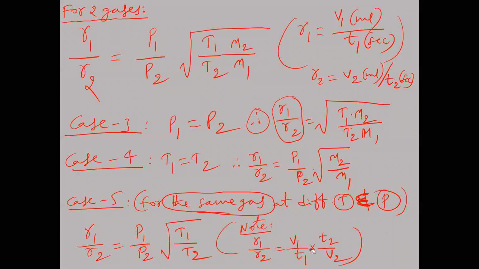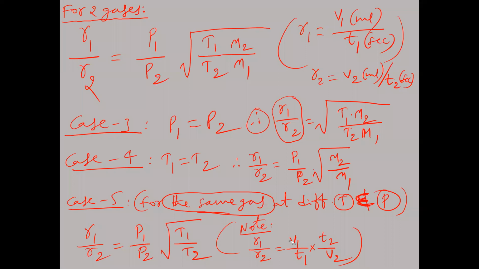So V1 by T1 into T2 by V2. This one we have to substitute in the place of R1 by R2. If volumes are mentioned and if time is mentioned, we have to take V1 by T1 into T2 by V2 in the place of R1 by R2, because R1 is equal to V1 by T1 and R2 is equal to V2 by T2. Then we get V1 T2 by T1 V2.